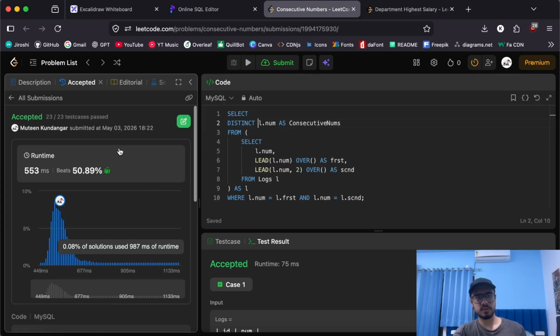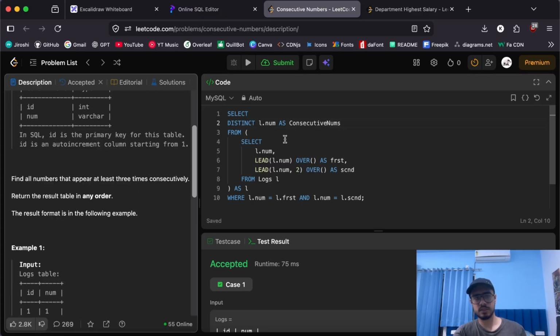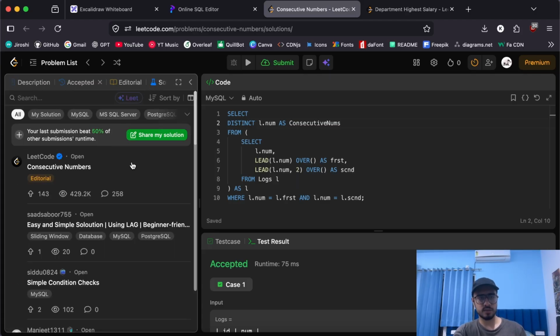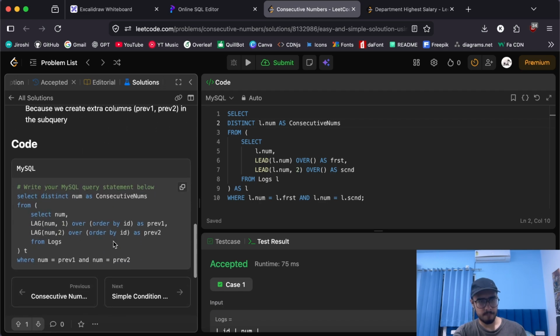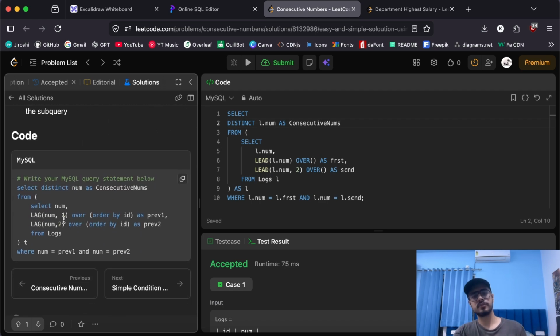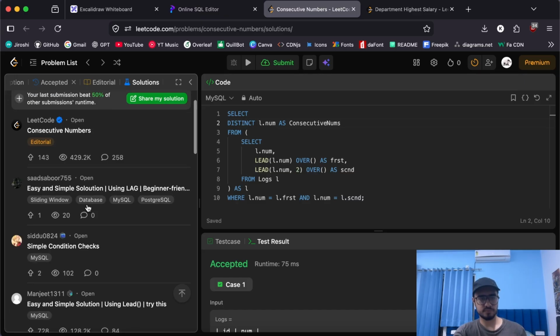Yeah, it worked just as expected. So that's how we can use window functions to simplify our lives. Now let's hop onto the solutions tab and see how other people have done it. Okay, someone has used lag, I see. We can use lag in a similar fashion. We are getting the next items, but this person is getting the previous items. Either solution works.